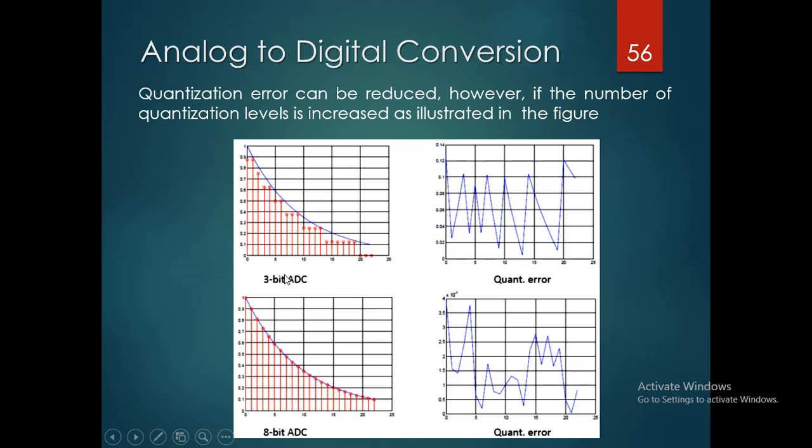It is a 3-bit analog to digital converter. If we observe here, some quantization errors occur. And suppose, for example, if we take an 8-bit ADC, then automatically the quantization errors are reduced. Whenever the quantization errors are reduced, it is very easy to convert the analog signal into a digital signal. When the continuous signal is converted into the discretized signal, reducing the quantization errors will be helpful for us.